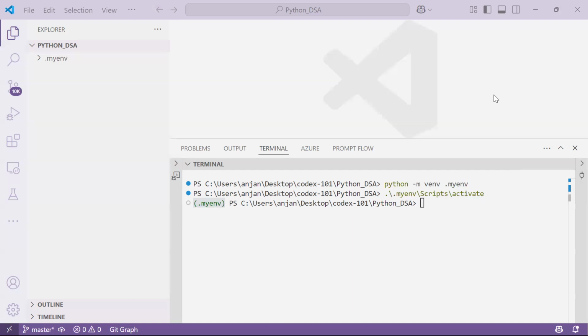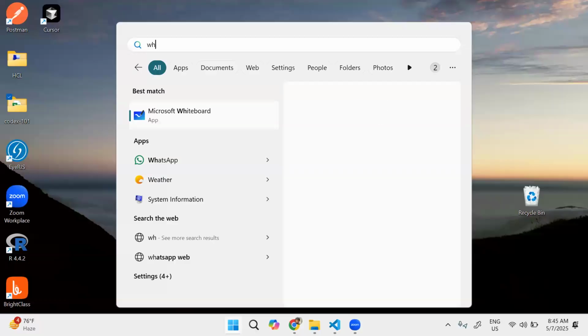Clear. Now, once you're done, we can use Python. We can work with Python in two ways: one is interactive mode, and the second one is batch mode. Let me open the whiteboard.